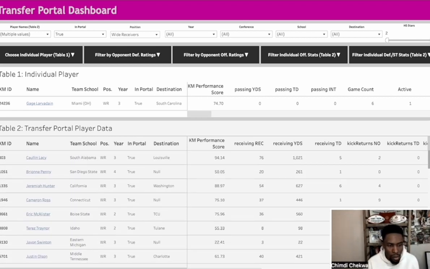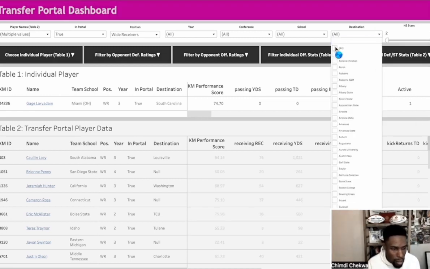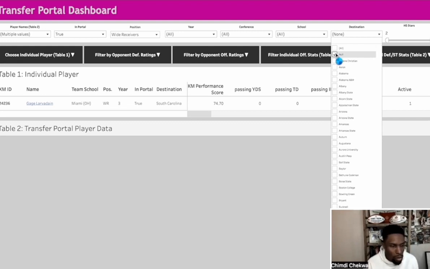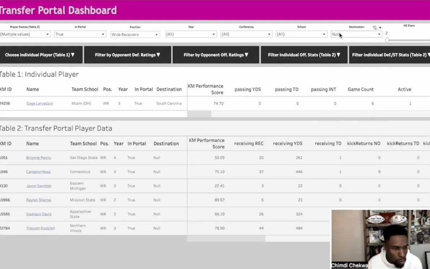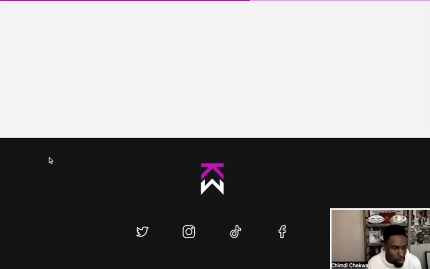All right, let's now look at the receivers that had 3 receptions per game that are still left in the transfer portal, because a lot of these guys seem to have found a school to go to. All right, so we got 6 guys that are left in here with 3 plus receptions per game. Let's just do one more ranking by touchdowns. Okay. And then that top guy there, Trayvon Rudolph. Let's take a look at him.